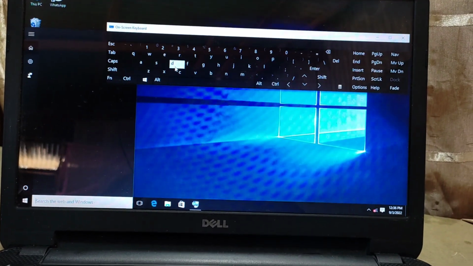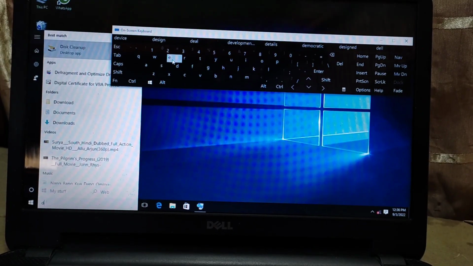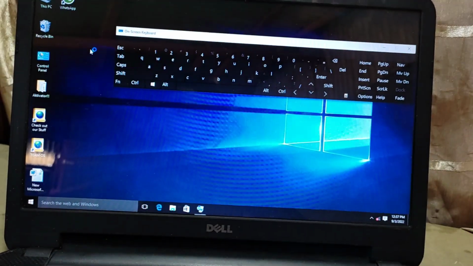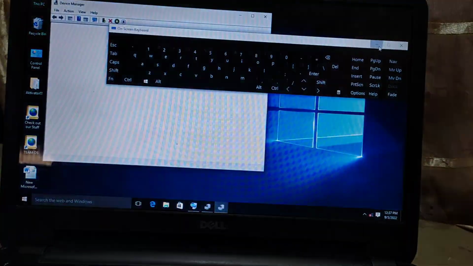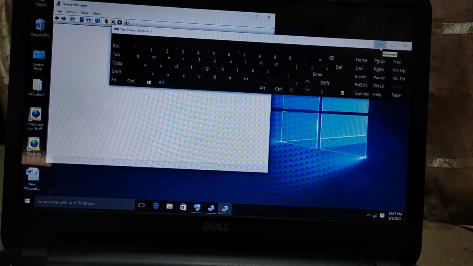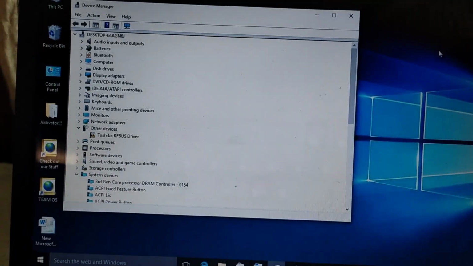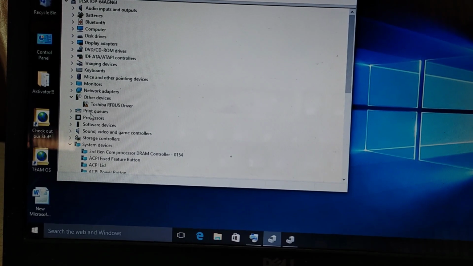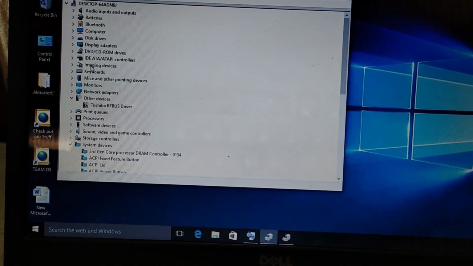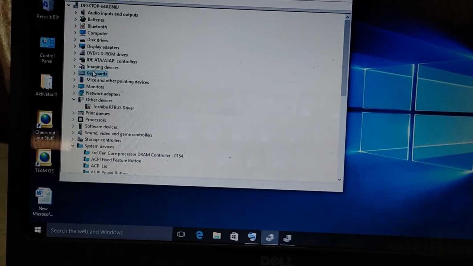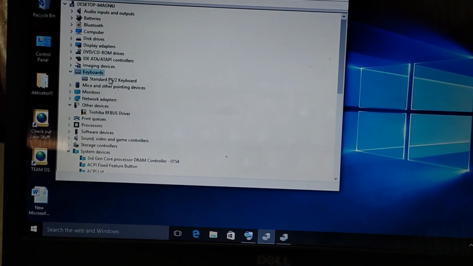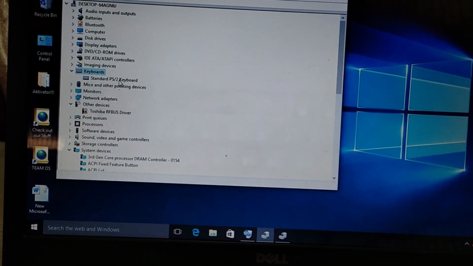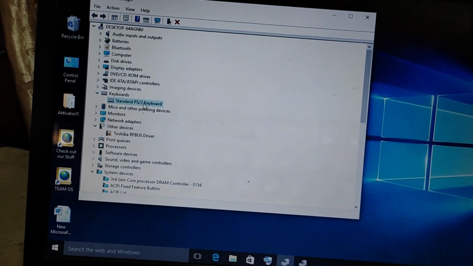D E. Okay, device manager is out there. Let us open it. I'm going to minimize this keyboard. These are the options that we have when we open the device manager. First of all, let us go to, okay, that's the keyboard. Let us expand the keyboard and then select standard PS2 keyboard. Okay, right click on standard